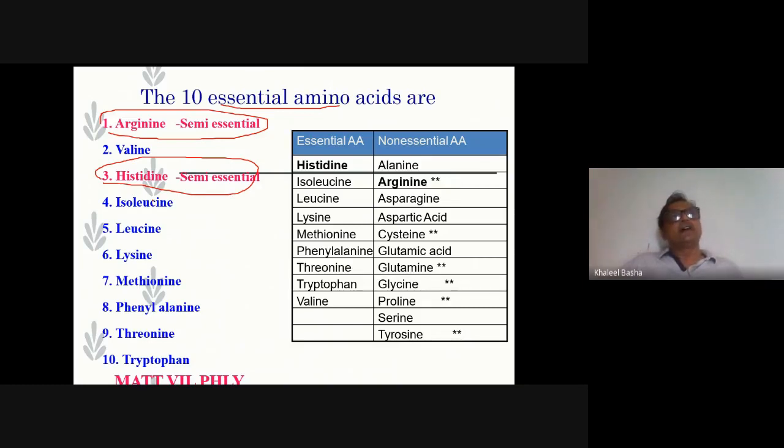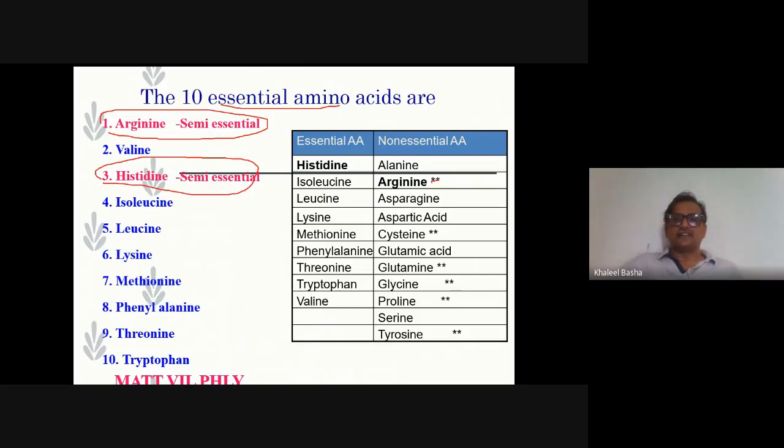After that, at the adult stage, the body can synthesize these two amino acids. Up to the adult stage, these two amino acids are a must, and we have to take them from our diet. That one is arginine and the other is histidine. That's why they are the semi-essential amino acids.